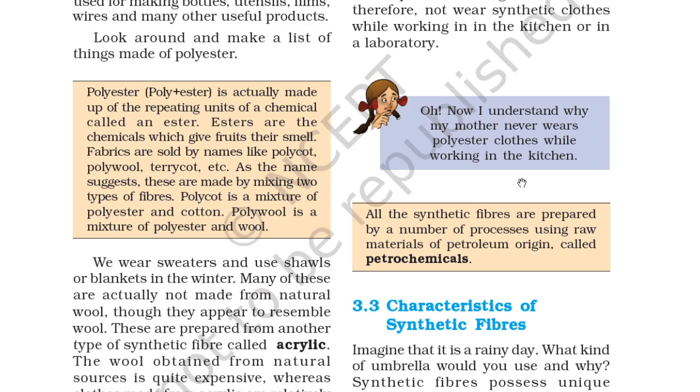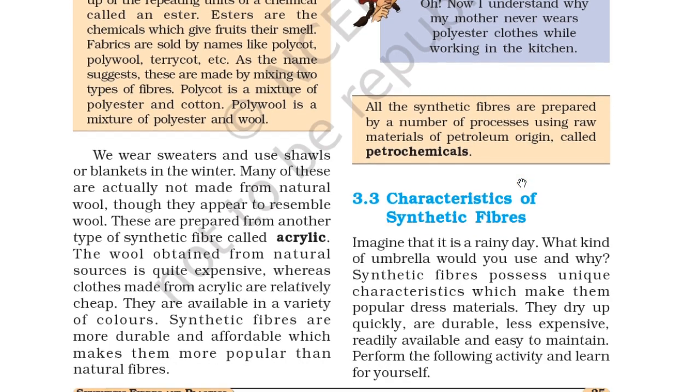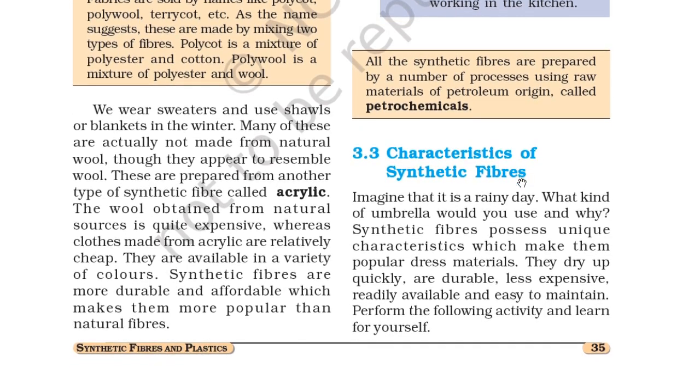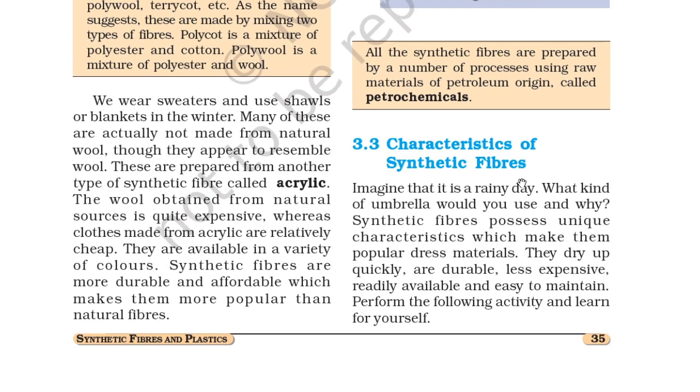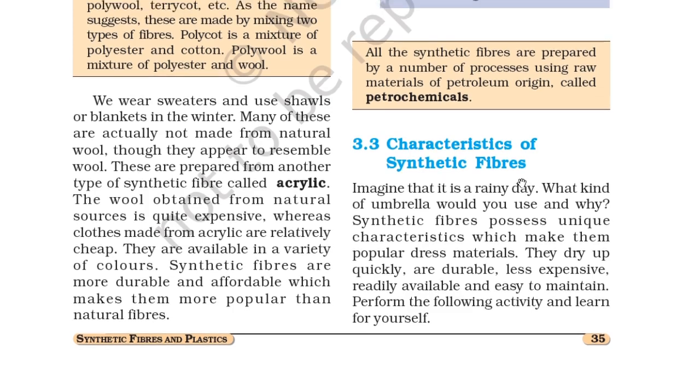Fabrics are sold by names like polycot, polywool, terrycot, etc. As the name suggests, these are made by mixing two types of fibers. Polycot is a mixture of polyester and cotton. Polywool is a mixture of polyester and wool. Similarly, we wear sweaters and use shawls and blankets in the winter. Many of these are actually not made from natural wool. Although they appear to resemble wool, these are prepared from another type of synthetic fiber called acrylic. Wool obtained from natural resources is quite expensive, whereas clothes made from acrylic are relatively cheap. They are available in a variety of colors. Synthetic fibers are more durable and affordable, which makes them more popular than natural fibers.